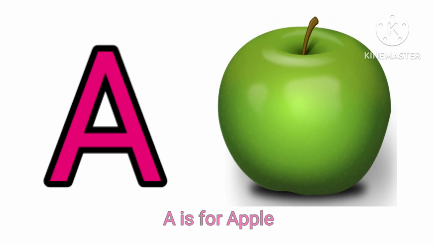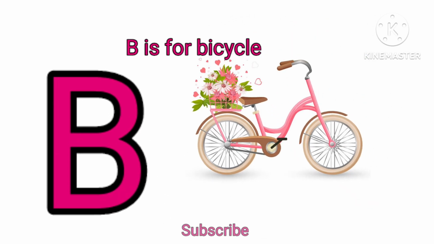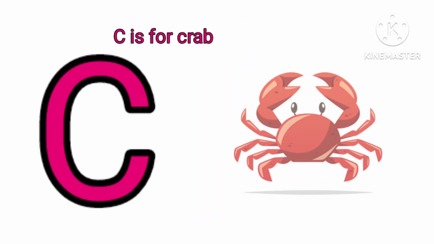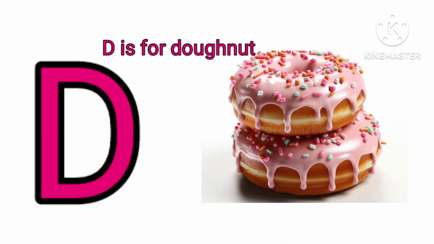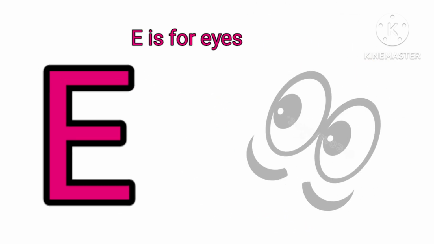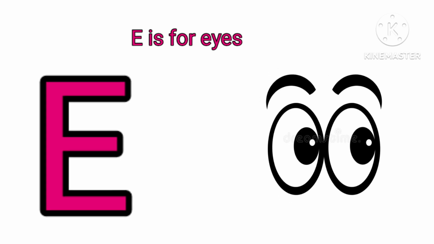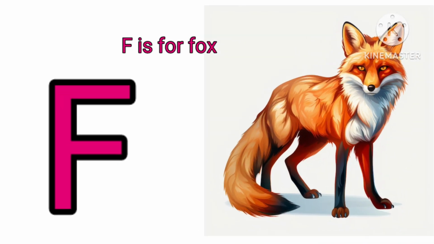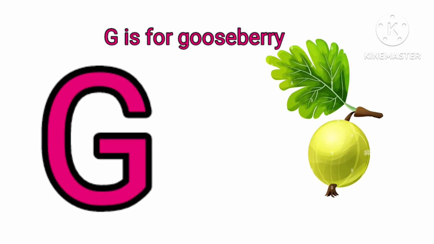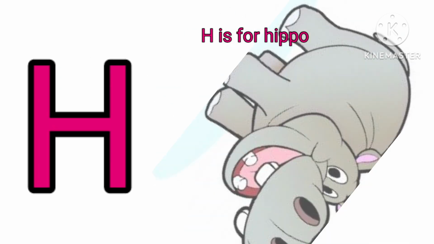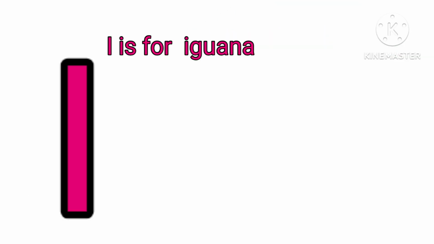A is for apple. B is for bicycle. C is for crab. D is for donut. E is for eyes. F is for fox. G is for gooseberry. H is for hippo.